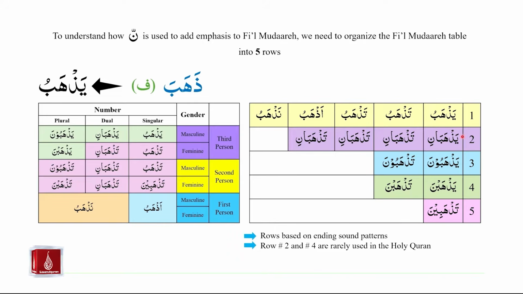So we have the following conclusion. We have taken the fi'il mudare table and reorganized it into 5 different rows. And this is our first step towards understanding how to use Nun Saqila to create emphasis in fi'il mudare. All rows are based on ending sound patterns. And please note an extra point that rows number 1, 3, and 5 are very commonly used in the Holy Quran. Rows number 2 and 4 are rarely used in the Holy Quran. So our main focus of study will be on rows number 1, 3, and 5.